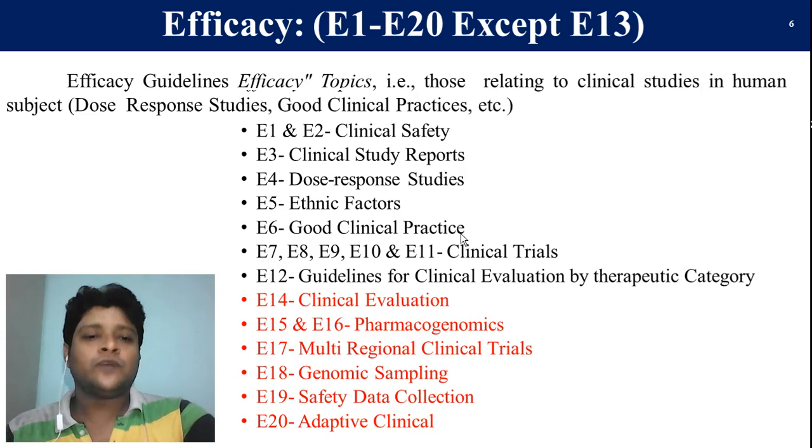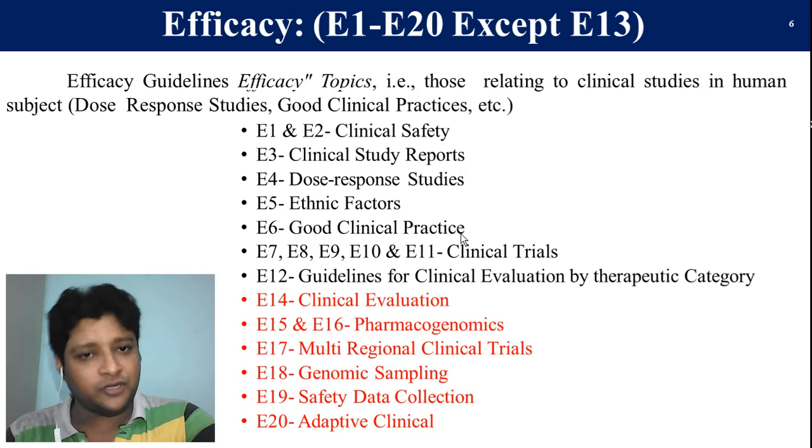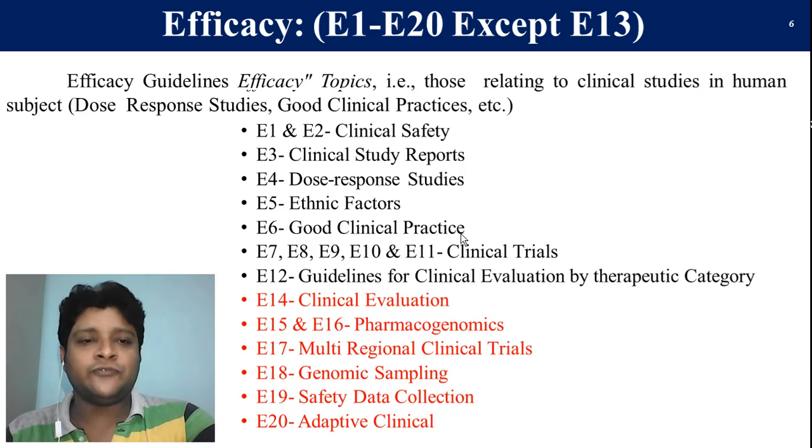Now first of all, have a look at the series for efficacy. The efficacy guideline deals with clinical trials for pharmaceutical dosage forms mainly meant for human use. It deals with dose response studies, good clinical practices, and clinical trial designing, execution, implementation and interpretation. The efficacy guideline is subdivided into different series. It starts from E1 to E20 except E13.